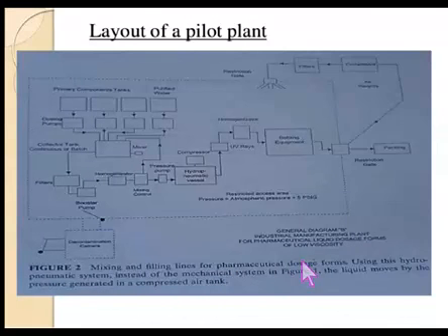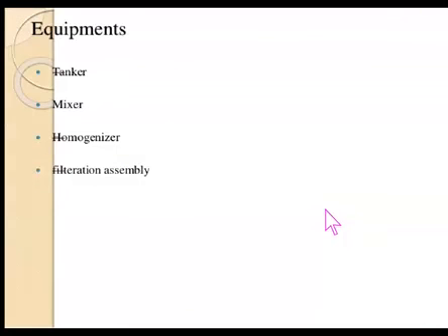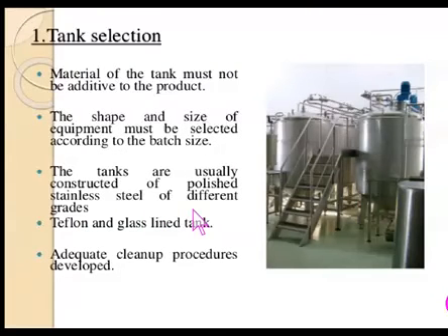This is the pilot plant layout for biophysic liquids. Then equipment: useful equipments include tanks, mixer, homogenizer, and filtration assembly.